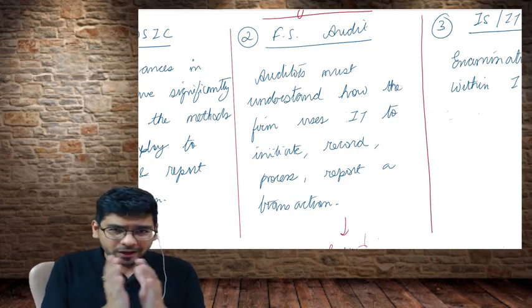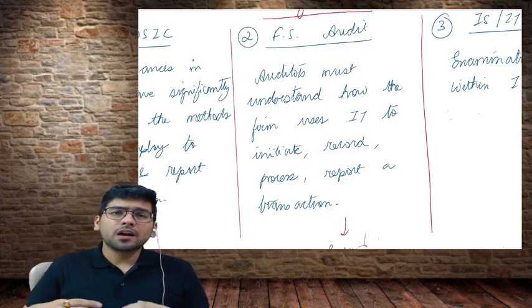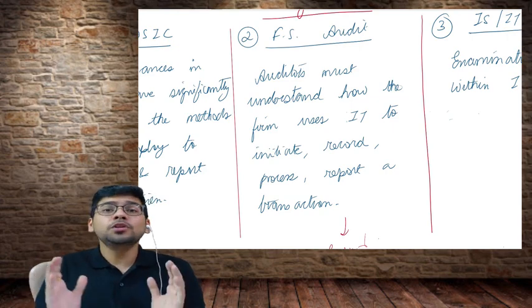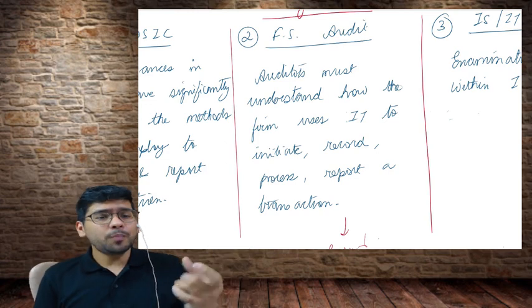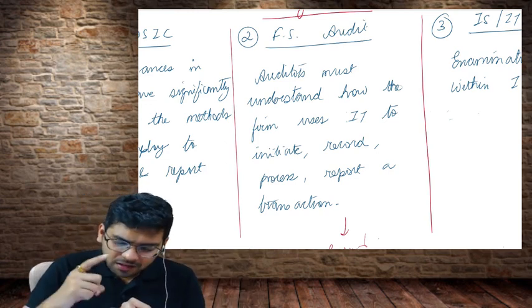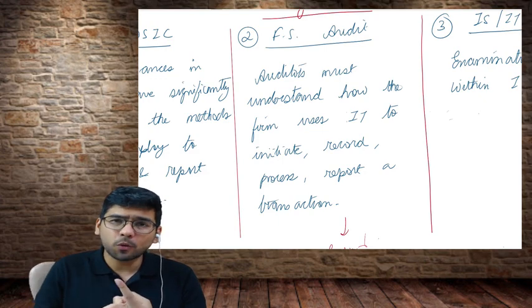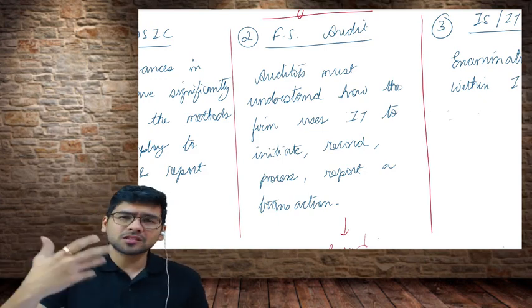If you have covered auditing earlier, then you will be able to understand, but please understand, we generally do the audit of financial statements. Now if our client prepares all the financial statements, the P&L, the balance sheet, the cash flow, the statement of changes in equity, the notes to accounts, everything is in the system. They initiate all the transactions in the system.